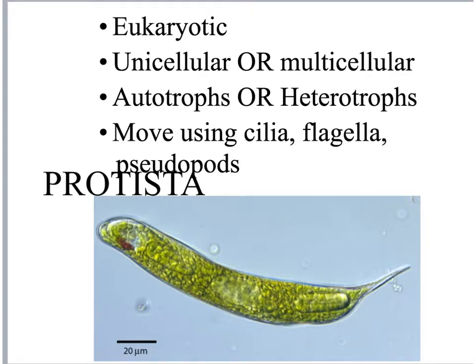Protista are eukaryotic organisms, meaning they belong to the domain Eukarya, and they have a nucleus. They can be unicellular or multicellular, so they can be made of one or many cells. They can be autotrophic or heterotrophic, so they can make their own food, or they require consuming other organisms to get their food. They have the ability to move using cilia, flagella, or pseudopods, which are kind of like little fake limbs.